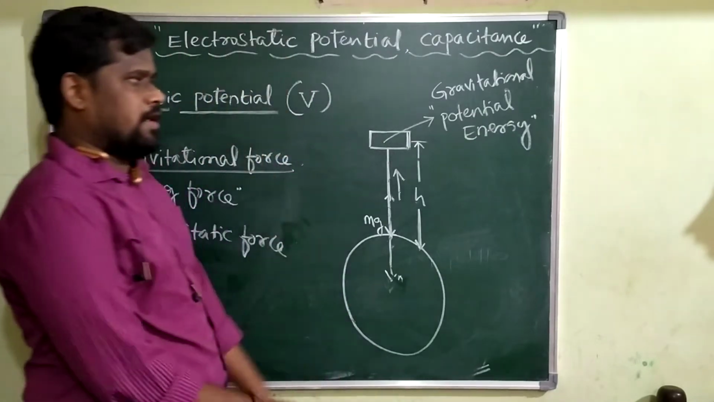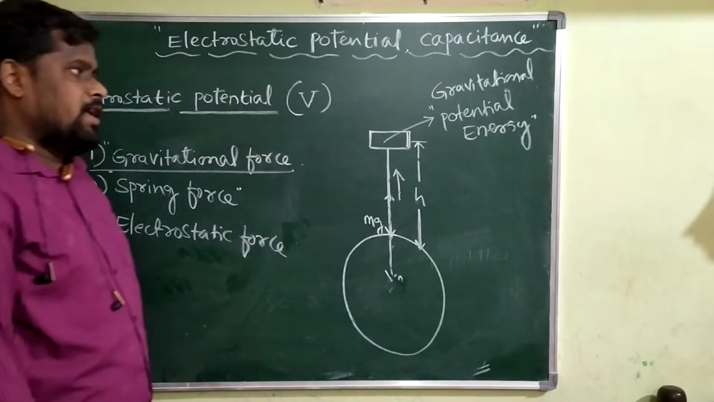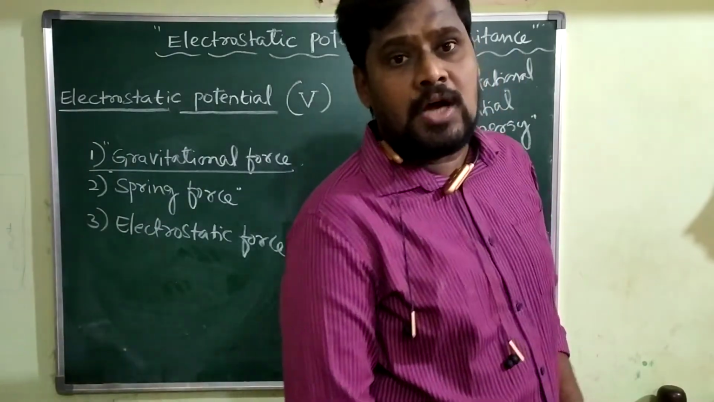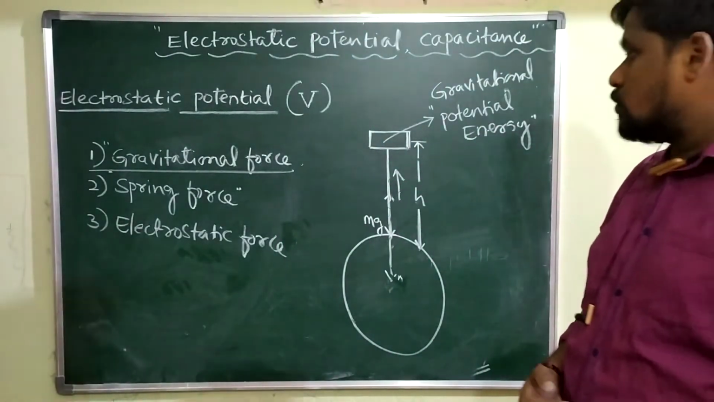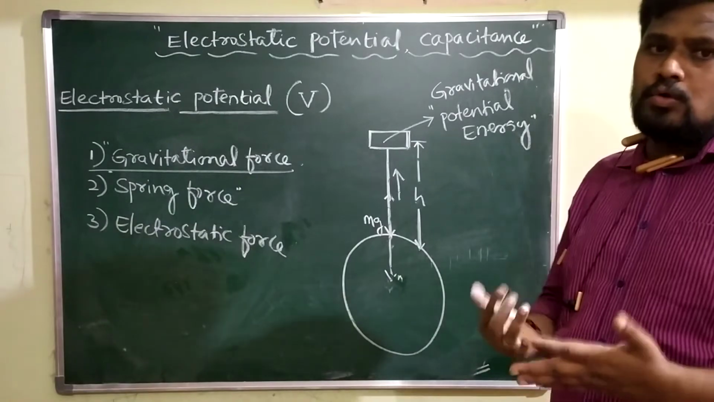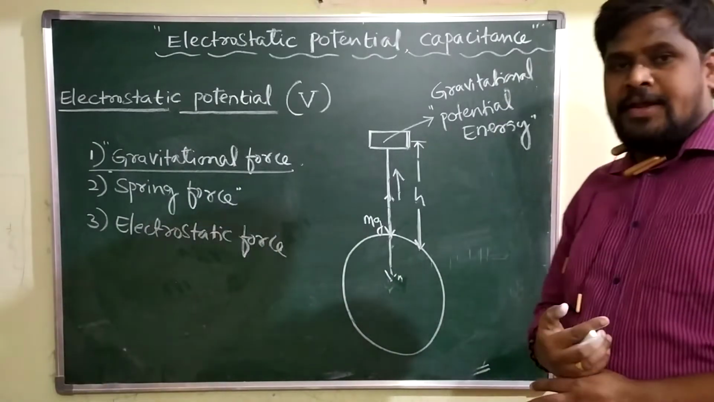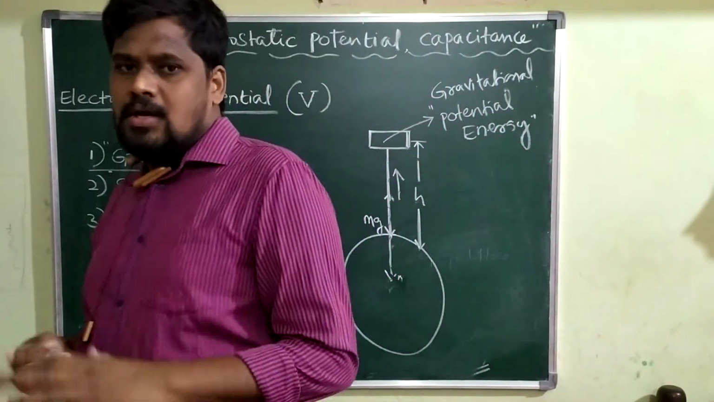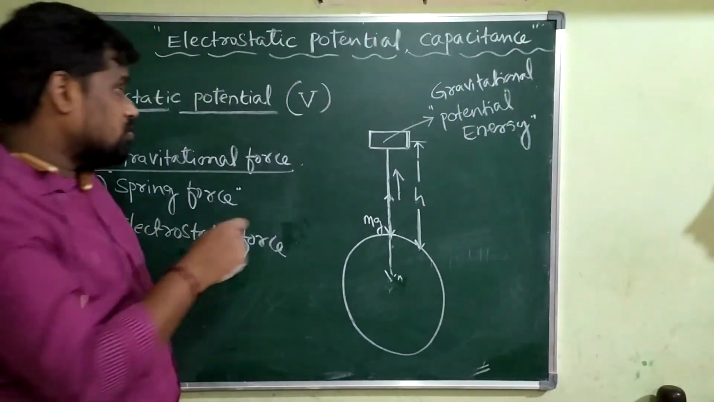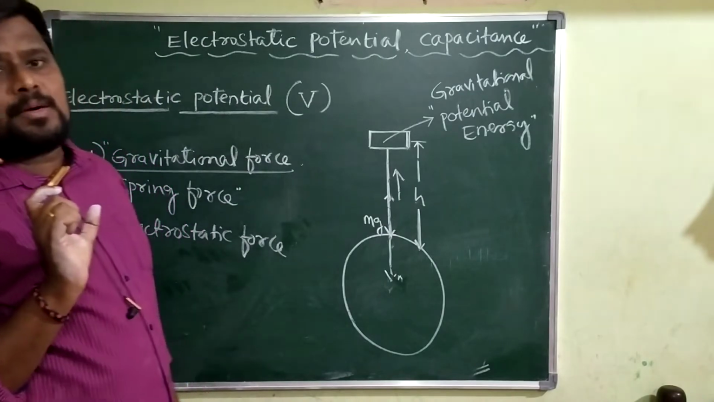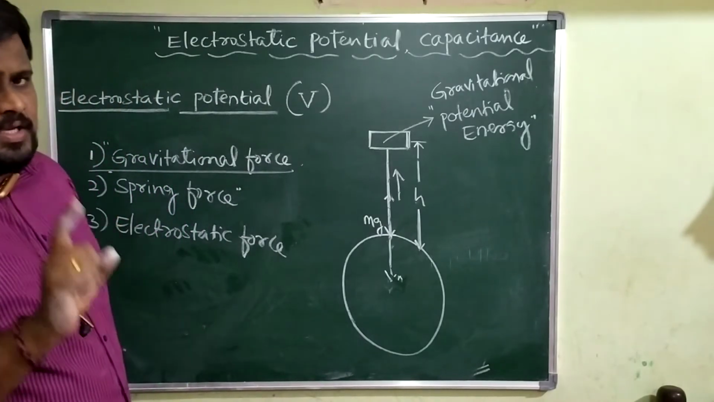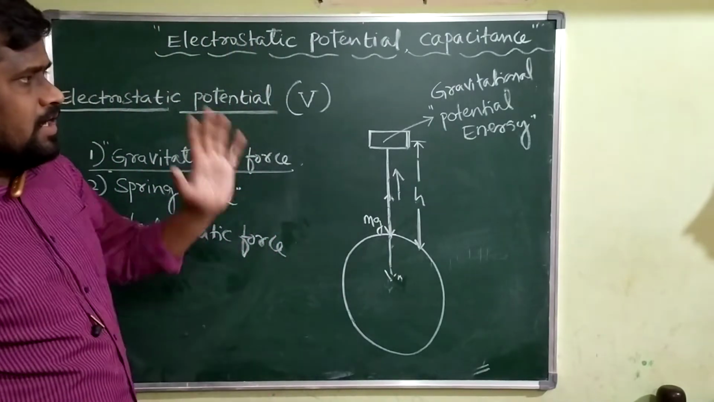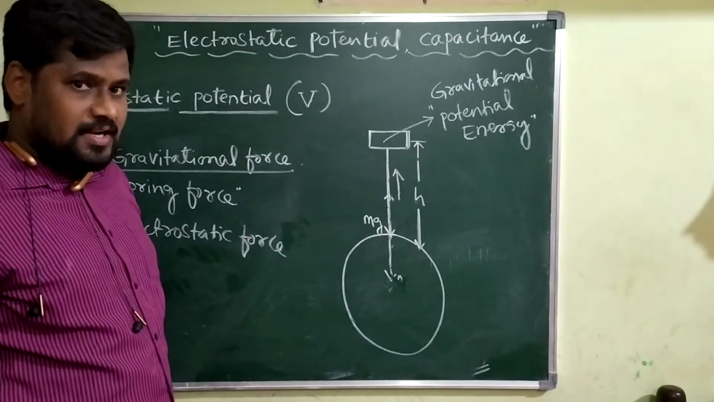Gravitational potential energy. What is gravitational potential energy? It is the amount of work done in the direction opposite to the force of gravity. The total amount of work done in lifting a body in the direction opposite to the gravitational force is going to store up inside the body in the form of potential energy.